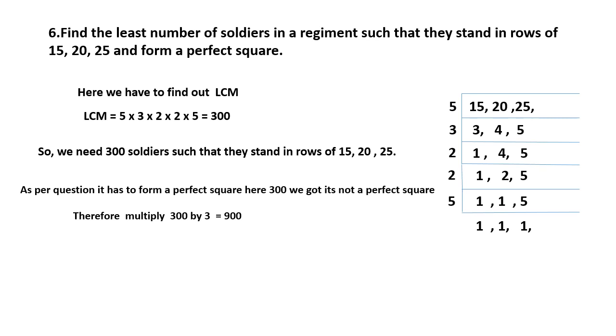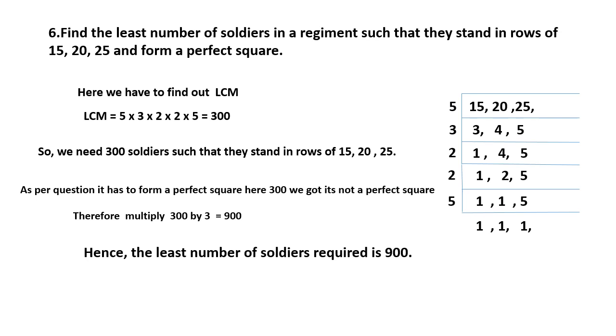You know that 900 is a perfect square, right? 900 is a perfect square because it has a correct square root. So hence the least number of soldiers required is 900. If the question did not say form a perfect square, the answer would be 300. If the question says form a perfect square, then the answer will be 900. For this question, the answer will be 900. Don't get confused, because they said in the question to make it a perfect square. That's why we made this answer a perfect square.